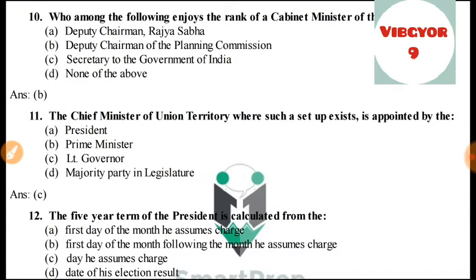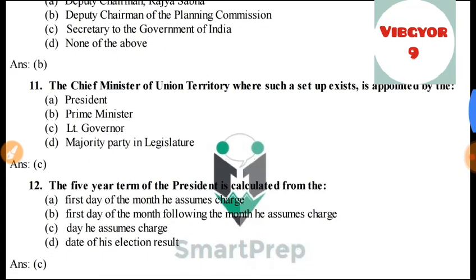The Chief Minister of Union Territory, where such a setup exists, is appointed by the Lieutenant Governor. This is true for Delhi, and you might have heard the news of Kejriwal being appointed by Lieutenant Governor of Delhi.